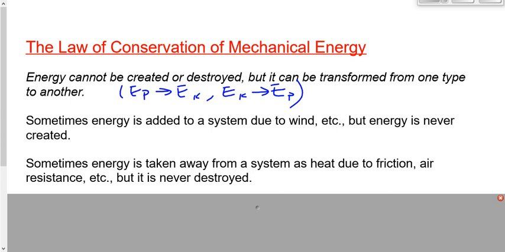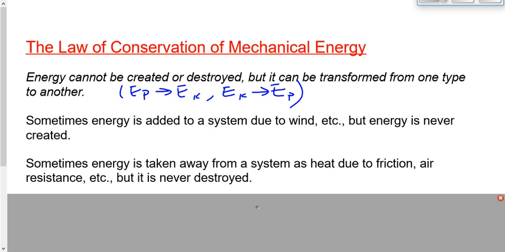The problems that we will do involving the law of conservation of mechanical energy will all assume that we don't have external forces, that we don't have air resistance or friction or anything else that's taking away energy from the system or adding energy to the system. It's possible to solve these problems even if there is friction. It's just more difficult because we have to account for the heat that's dissipated as a result of that friction.